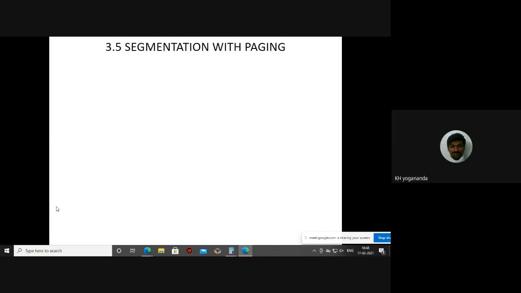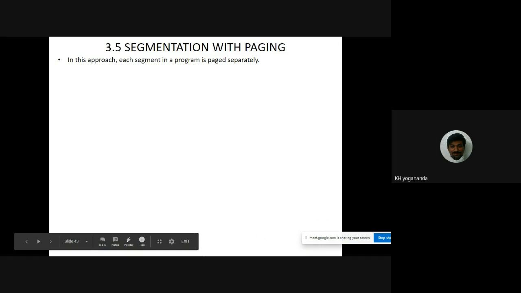Segmentation with paging is nothing but a hybrid of both segmentation and paging, because in paging and segmentation we saw some external fragmentation during memory allocation. By using this, we can overcome that external fragmentation. So without wasting time, we shall see how we can perform segmentation with paging.